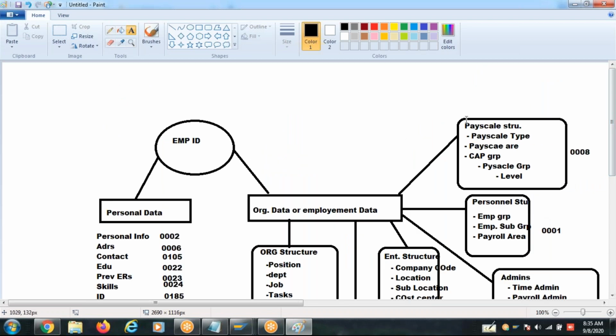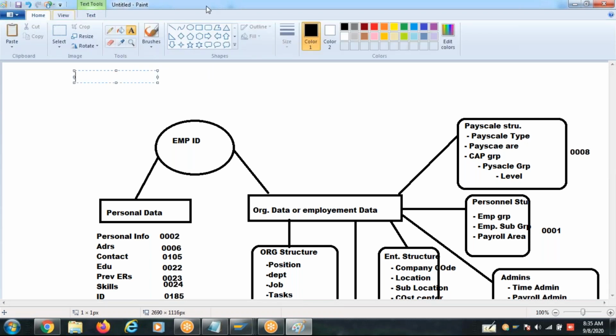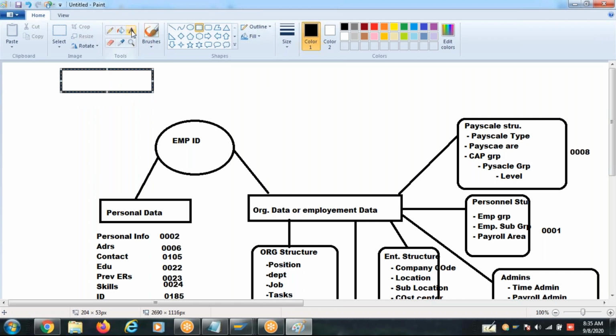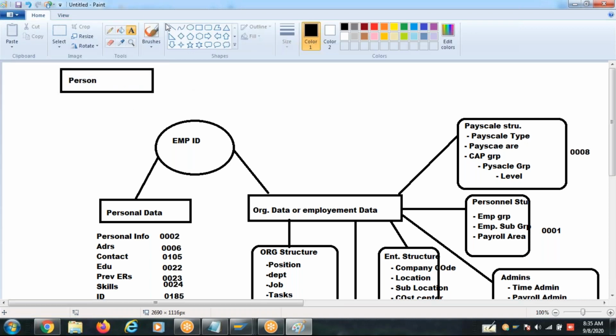So in other technologies, other systems, observe this. Here there is a person. One person. Now, there is a chance that this person can have multiple employments in the company.